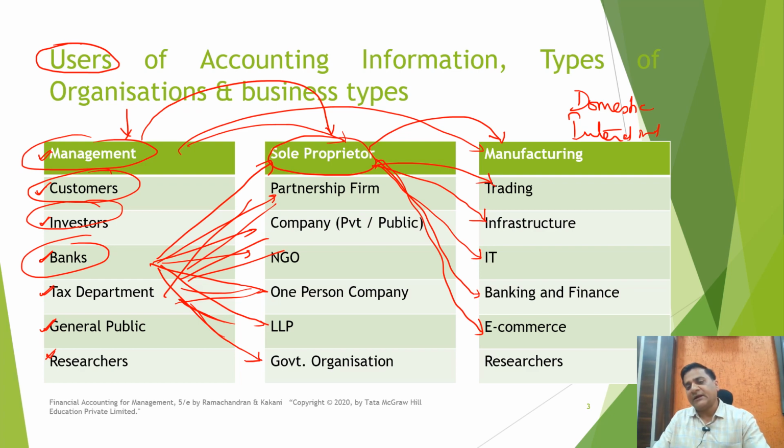So what that common thing is, the answer would be the accountants of these organizations, be it a sole proprietor, a partnership firm, a company, an NGO or a one-person company, any form of organization.